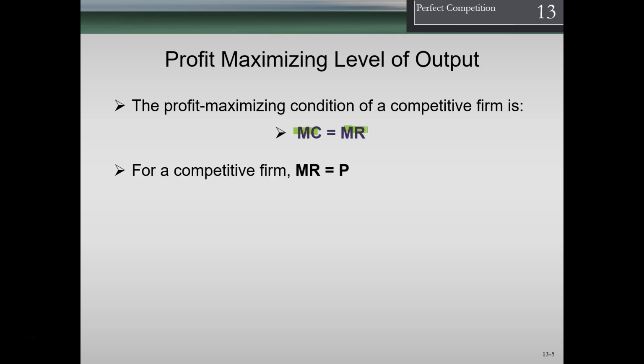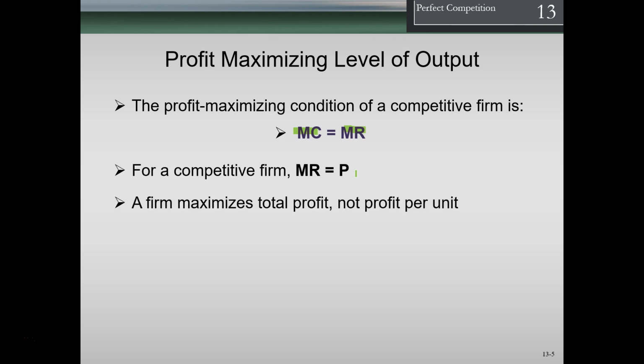We stop there. So for a competitive firm, marginal revenue equals price. Now, we can derive this. I'm not going to do it here, but you may just want to memorize this. It makes sense intuitively because we are a price taker. Therefore, marginal revenue is going to equal price if we are in a market of perfect competition. What is the price? The price is the market price. Remember, we're a price taker. We can't change the price. It is what it is. We're stuck with the price. Therefore, the price is going to equal the marginal revenue.